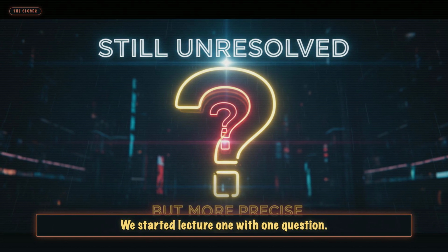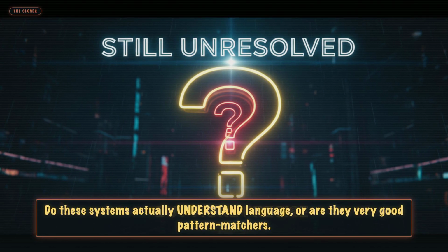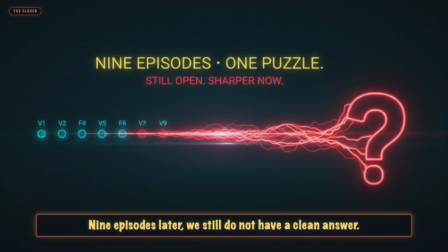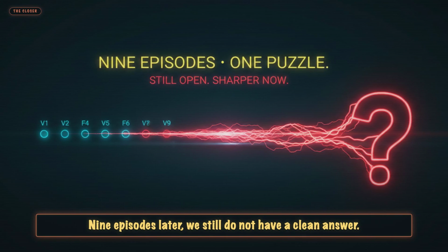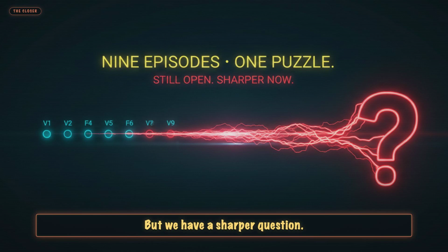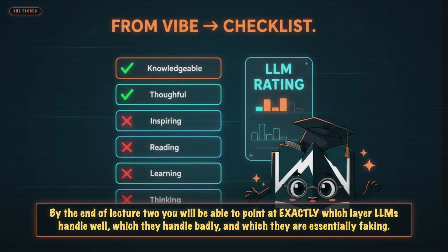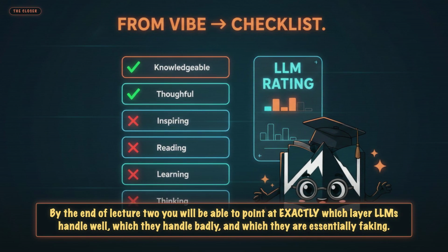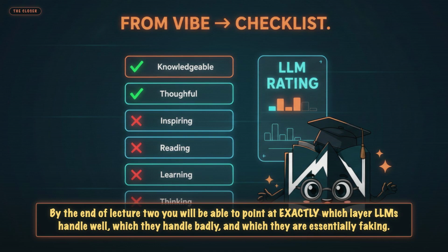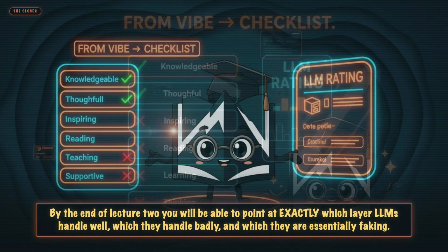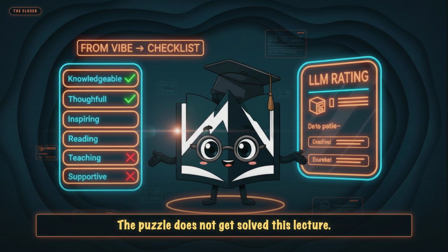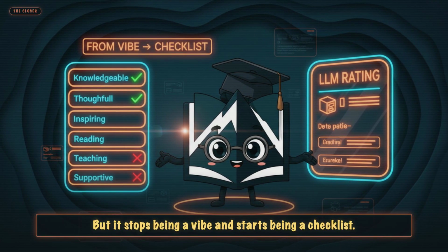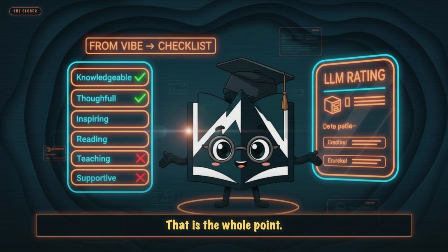We started lecture 1 with one question. Do these systems actually understand language, or are they very good pattern matchers? 9 episodes later, we still do not have a clean answer, but we have a sharper question. By the end of lecture 2, you will be able to point at exactly which layer LLMs handle well, which they handle badly, and which they are essentially faking. The puzzle does not get solved this lecture, but it stops being a vibe and starts being a checklist. That is the whole point.